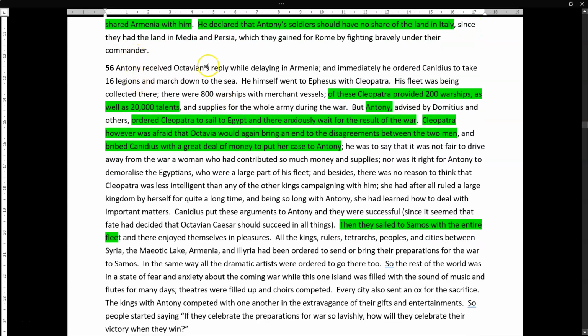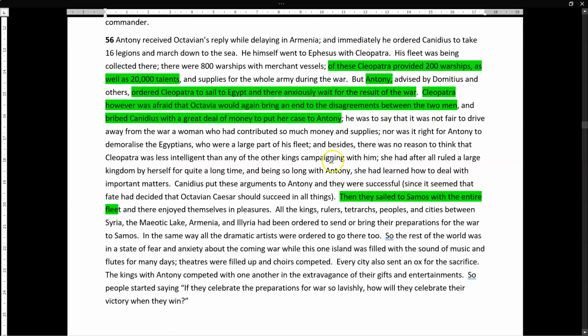Okay, so Antony receives Octavian's reply. He then is very unhappy about this, kind of understandably, and he starts to prepare for war. So he has Cleopatra with some warships as well as loads of money. He'd initially ordered Cleopatra to stay in Egypt, and then Cleopatra was worried that Octavia, his actual wife, would be used to cause a disagreement between himself and Octavian, and then bribed one of his soldiers to put a case to Antony, and essentially it works.